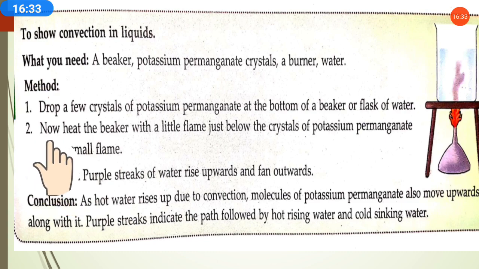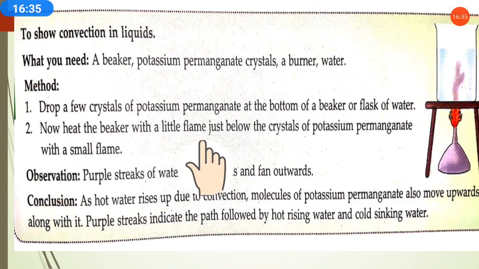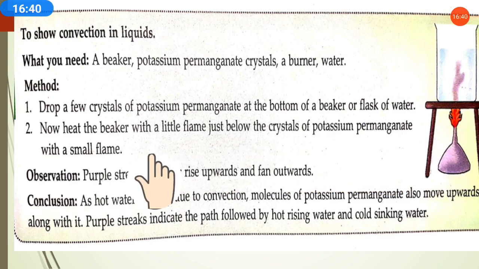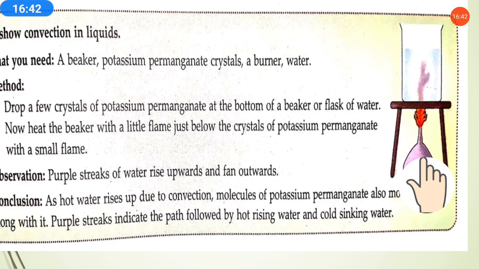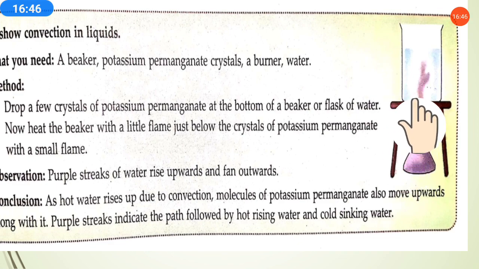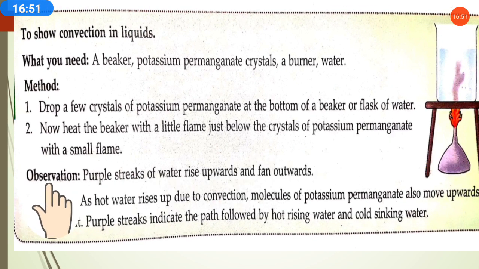Now second point: heat the beaker with a small flame just below the crystals of potassium permanganate, so that the potassium permanganate gets heated through this flame. Observation: what will we observe in this activity?